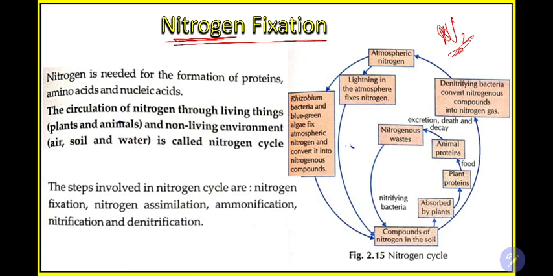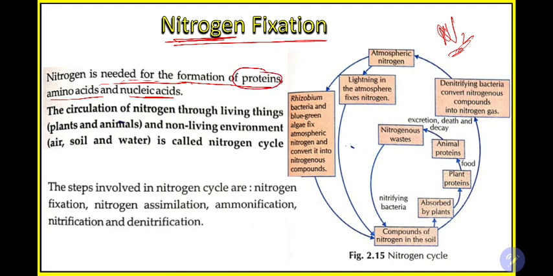They are saying nitrogen is needed for the formation of proteins, amino acids and nucleic acids. So why is nitrogen important? Because nitrogen is used for the formation of proteins.